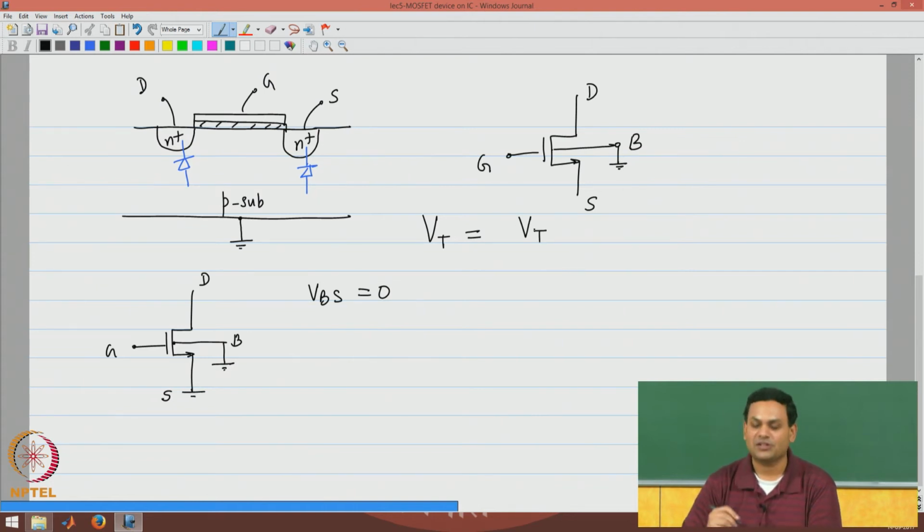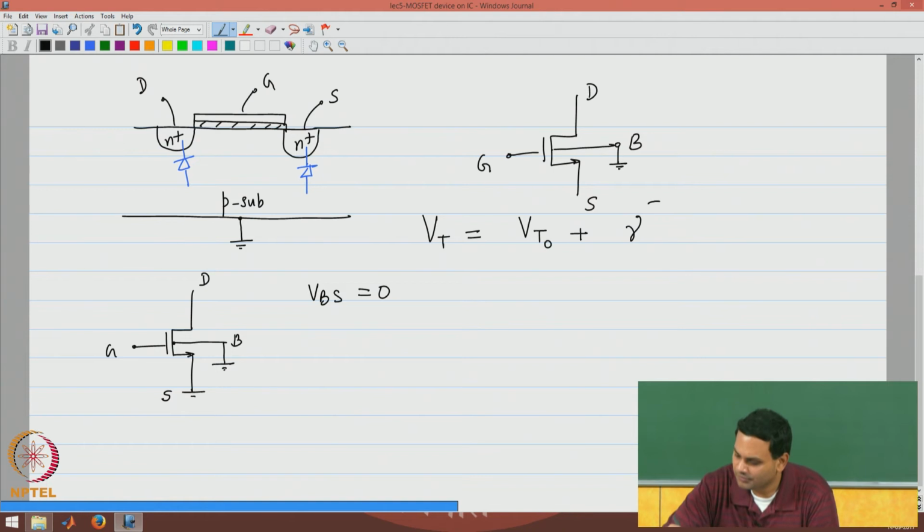The actual expression for the threshold voltage is Vt naught, which is the threshold voltage when the source bulk voltage is 0, plus some factor gamma times the square root of the Fermi potential plus Vsb, minus the square root of the Fermi potential.